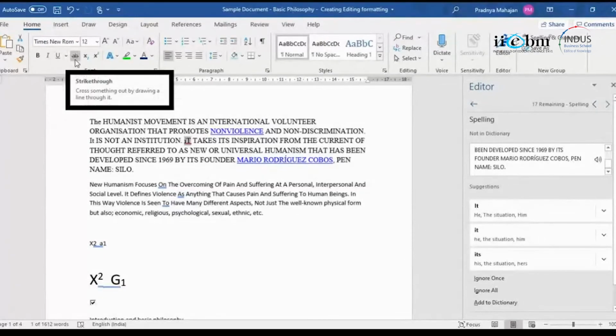Especially strike through. So you intended to type, but now you're not sure. So you give a strike through so the other person knows that you are contemplating whether to keep it in the text or not to keep it in the text, right? So that was your original idea, but now you scratched it. Then you have superscript, subscript. You have mathematical documents that you have to create. The formulas that you put in, you can use these kind of options for superscript and subscript, right?